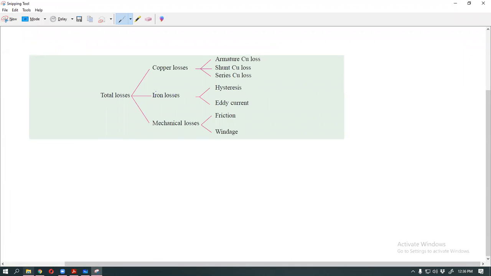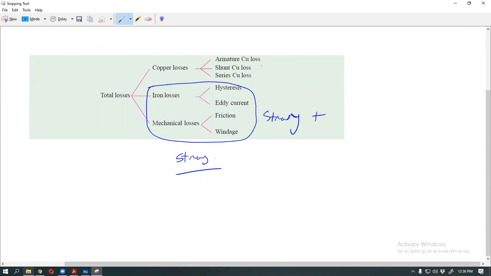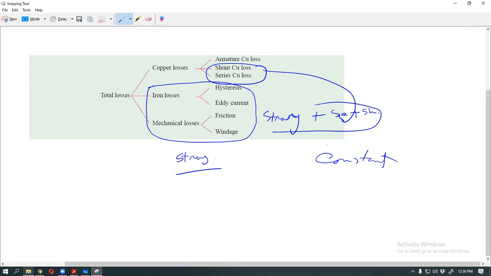These two combined are named stray loss. These two, stray loss, plus the series and shunt loss, with the exception of the armature, the total is the constant loss. Only this armature loss is the variable loss.